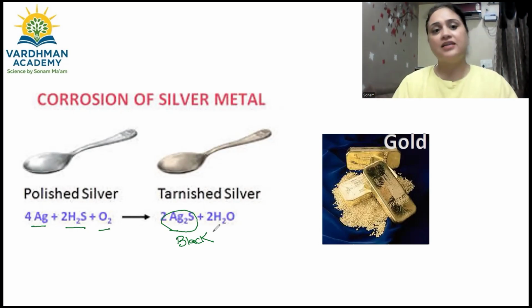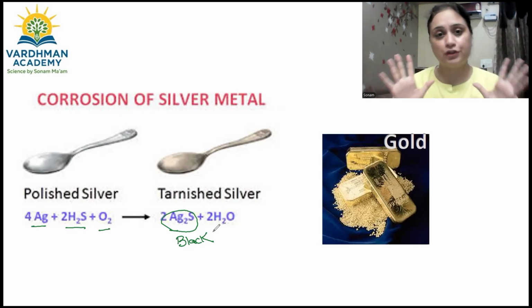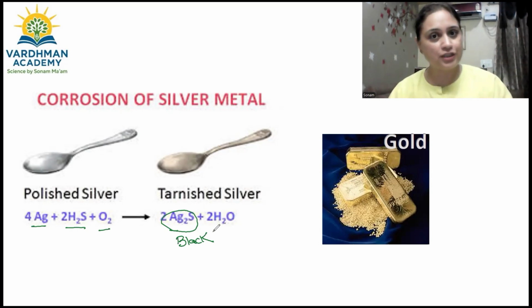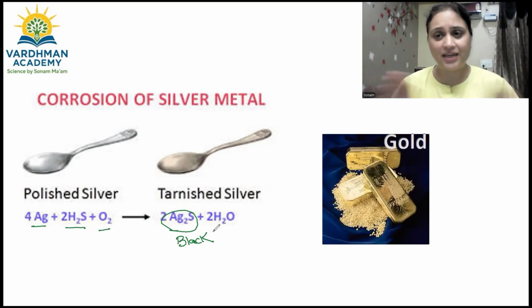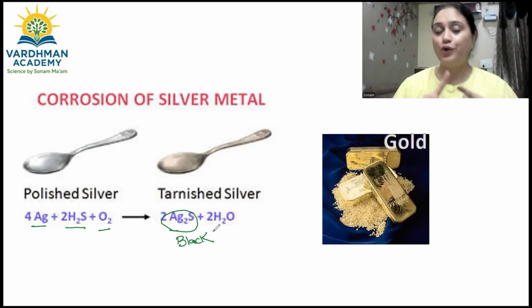So the layer of that silver sulfide gets deposited over the shiny surface of the silver and hence tarnishes the metal, but it does not decompose it again. It prevents it from the further corrosion. But yes, the corrosion in case of silver metal causes the loss of luster in case of silver metal.